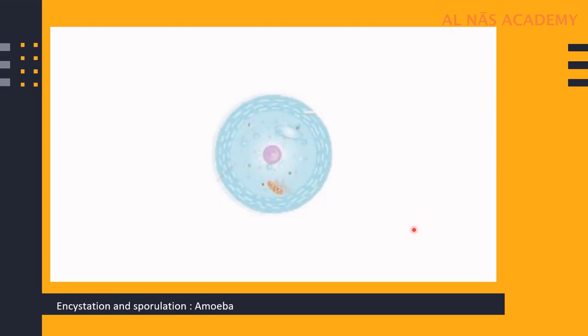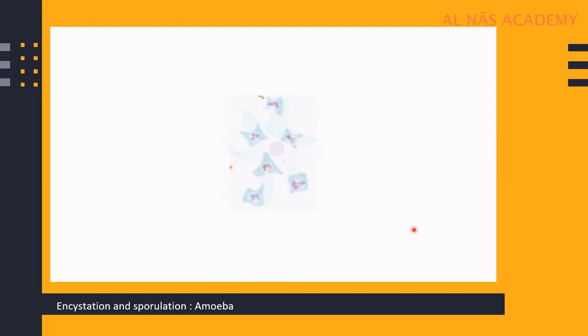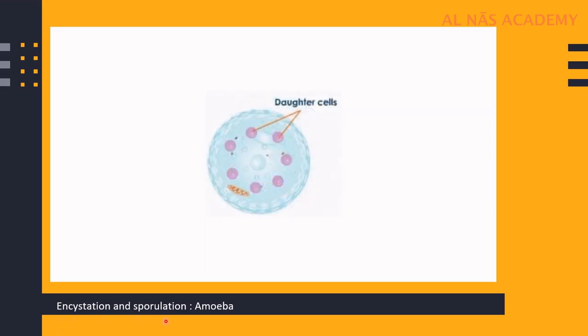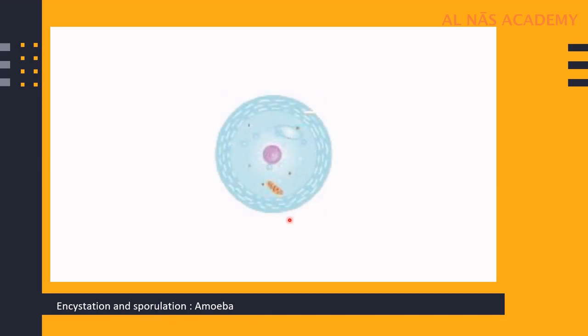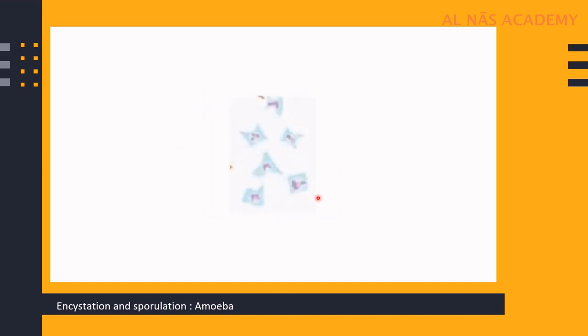Apart from this, there is another method which takes place in amoeba and other single cell organisms, and that method is known as encystation and sporulation. So what do we mean by encystation? In encystation, the pseudopodia are gone and a hard covering is formed, that is, a cyst-like covering.